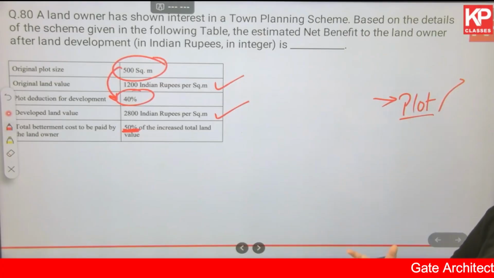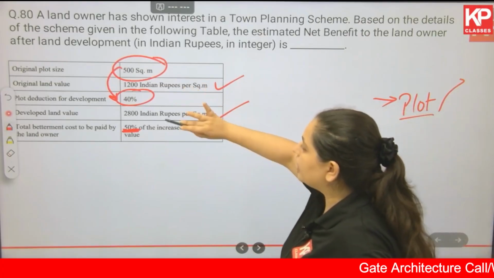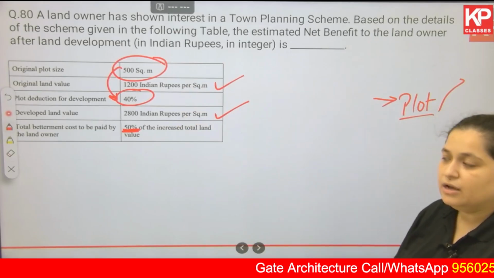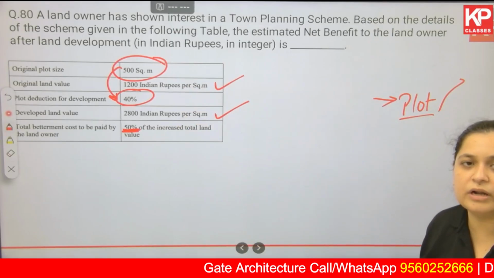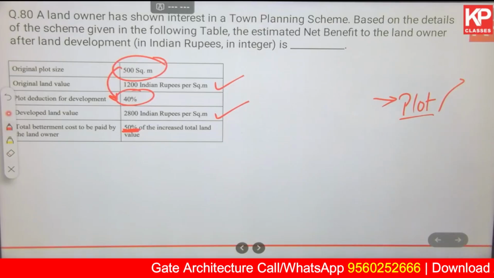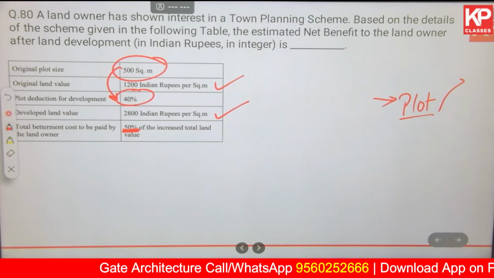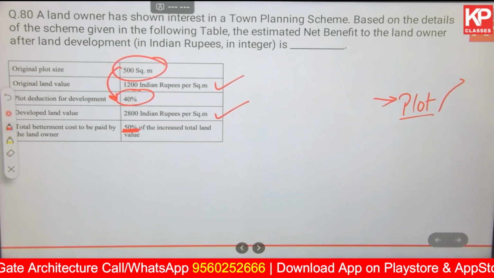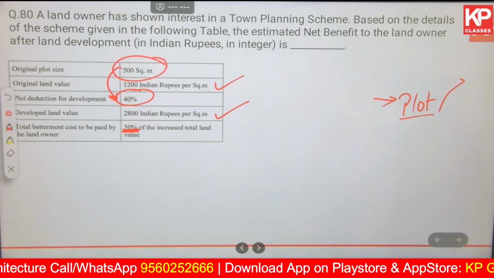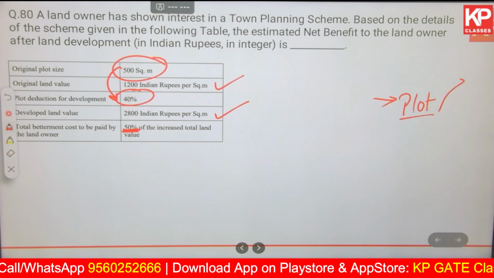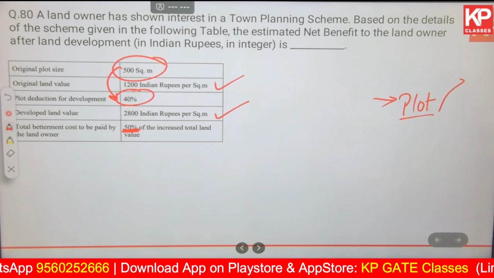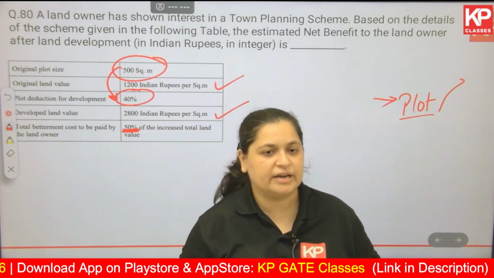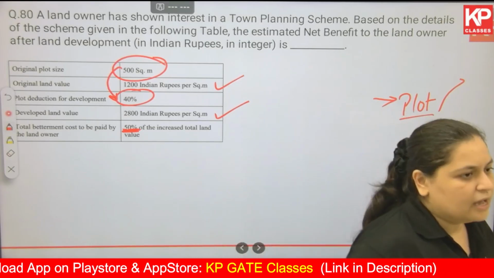जो भी increase हुआ है, मतलब from 1200 to 2800, ये जो increase हुआ है, total increase का 50% the landowner is going to give it to the authorities. ठीक है, very simple. Yes, there was an application of the understanding of TPS and betterment cost etc. But even without it, I think you would have been able to answer it because in linguistic terms or English maybe it has been put very well and in a very simple language. So easy to understand. But let's solve this now.